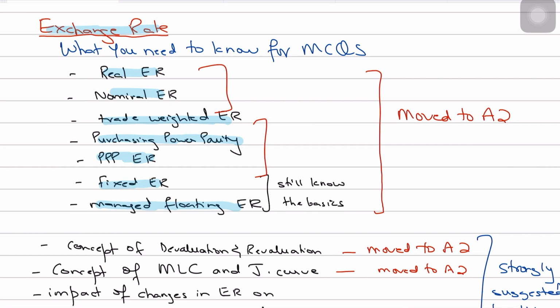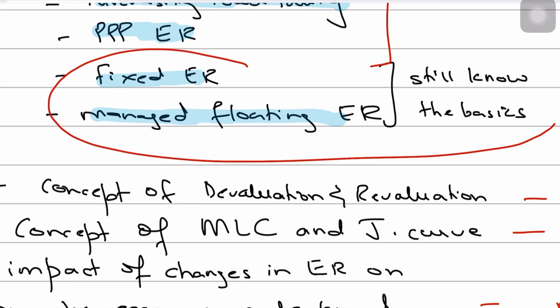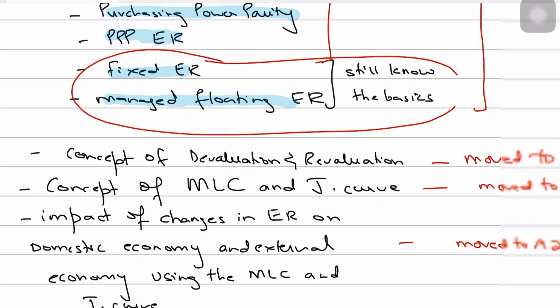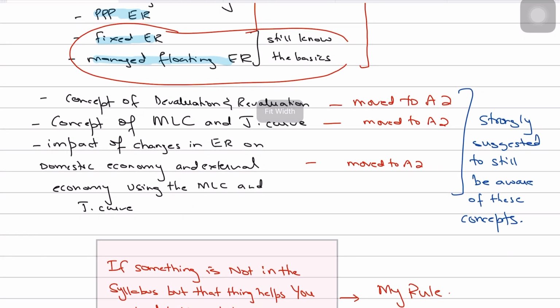However, I would still very strongly suggest that you have knowledge of fixed exchange rate and managed floating exchange rate, because it will help you understand the floating exchange rate much better. MCQs could come like, why is floating exchange rate better? But you would only know the answer properly when you are aware of how the fixed and managed floating exchange rate works, right? So I would definitely recommend that you have the knowledge of fixed and managed floating exchange rate, although a specific MCQ in the name of fixed exchange rate or managed floating will not come, since it has been moved to A2. Hopefully.